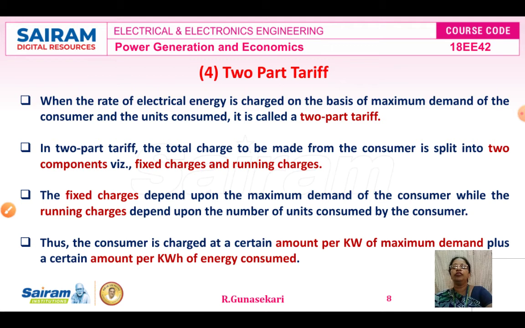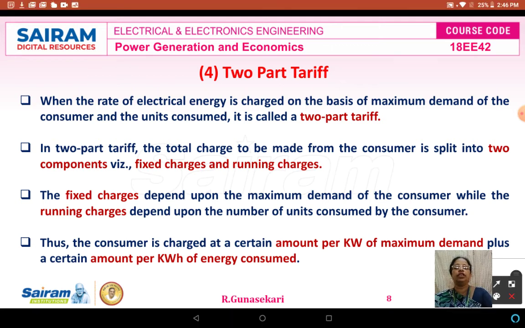The fourth type of tariff is the two-part tariff. The name itself says two parts: the rate of electrical energy is charged on the basis of the maximum demand of the consumer, and the units consumed. That is called a two-part tariff. One part is the maximum demand of the consumer, and the other part is the units consumed by the consumer.